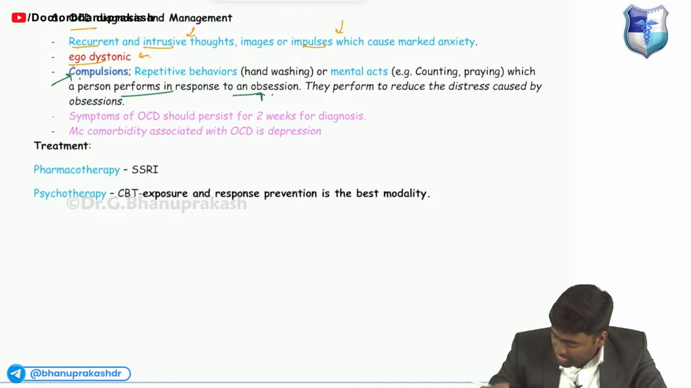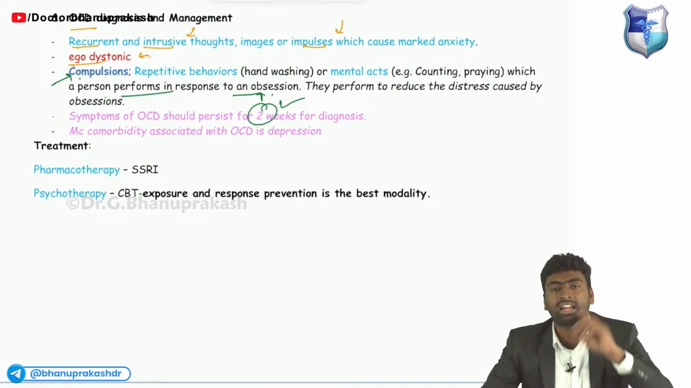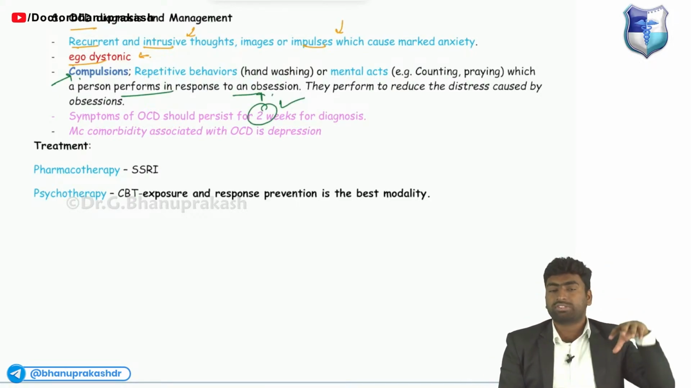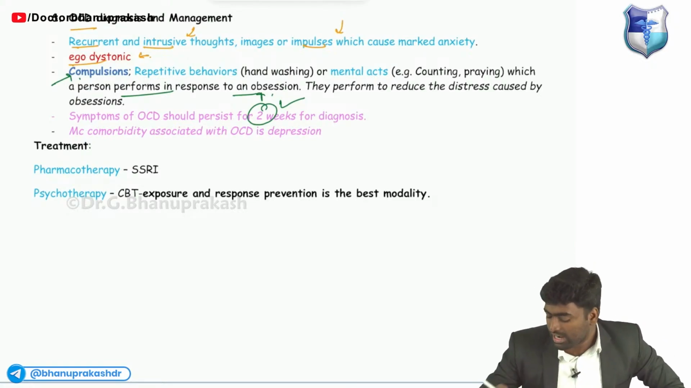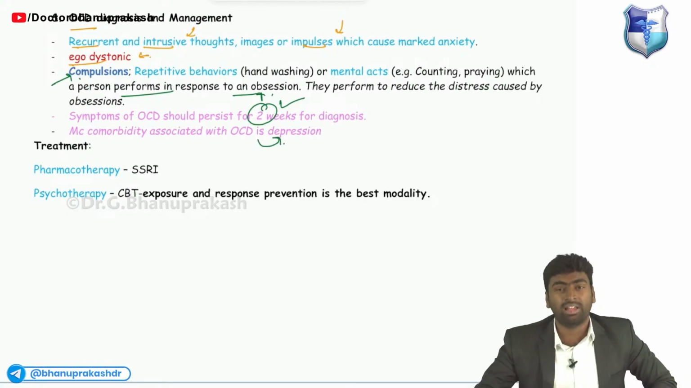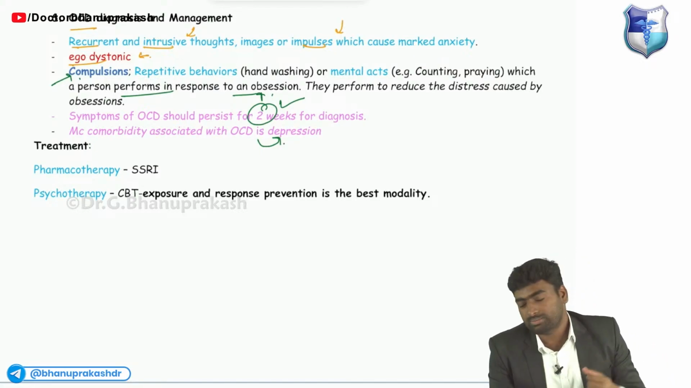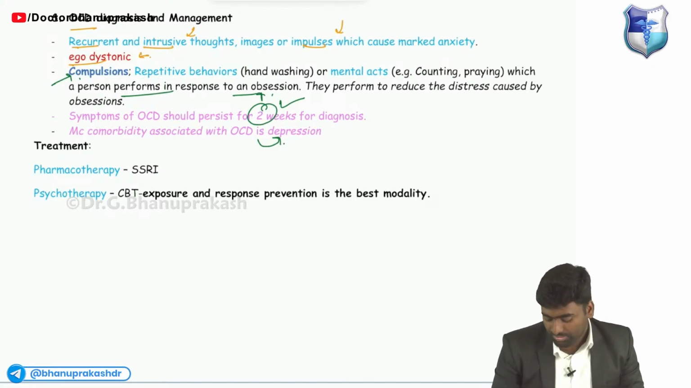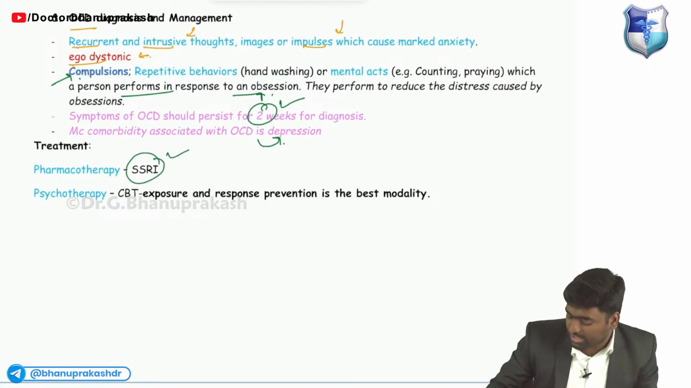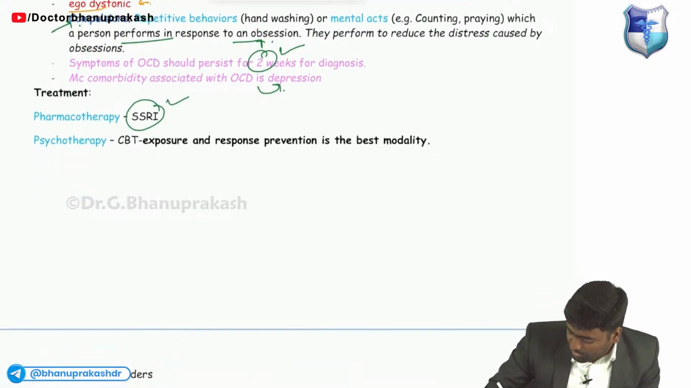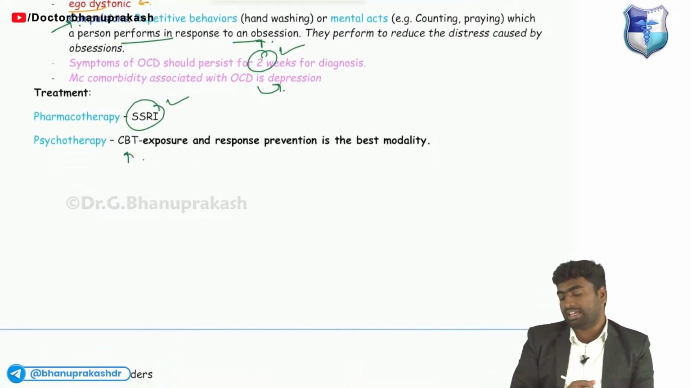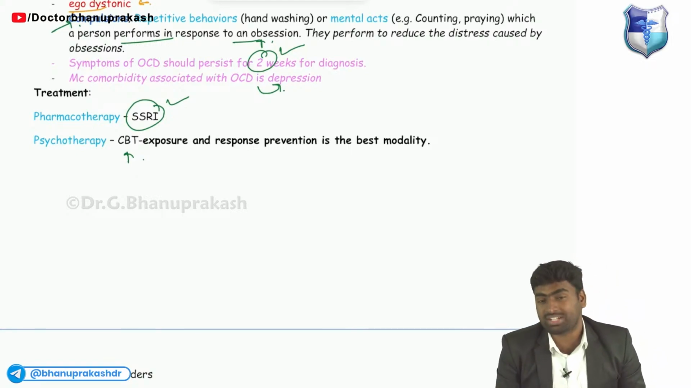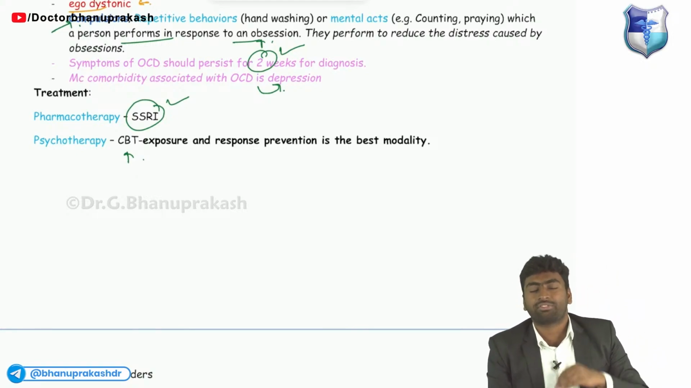Fine. And symptoms should persist for 2 weeks to make a diagnosis. For this, we can use SSRI as a treatment. Okay, and it can be associated with depression. Why am I not able to stop this? Look, why am I washing these hands for this long? Fine. And for pharmacotherapy, you can use SSRI, and for psychotherapy, you can use cognitive behavioral therapy, like exposure and response prevention is the best modality, or else there will be flooding.